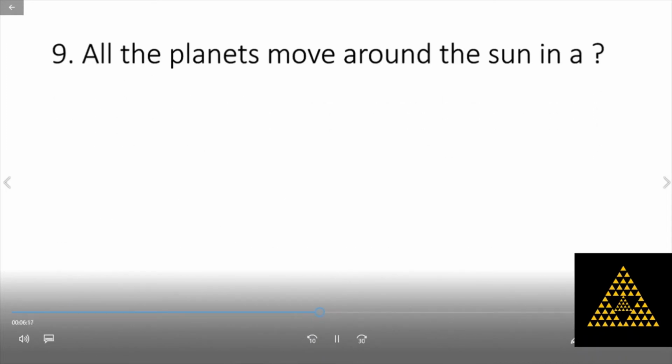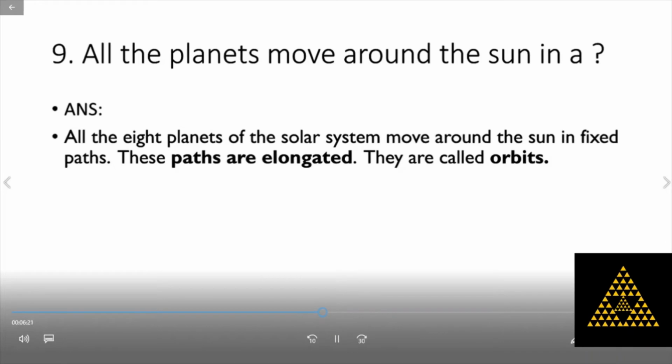All the planets move around the Sun in an orbit, a fixed, elongated path.